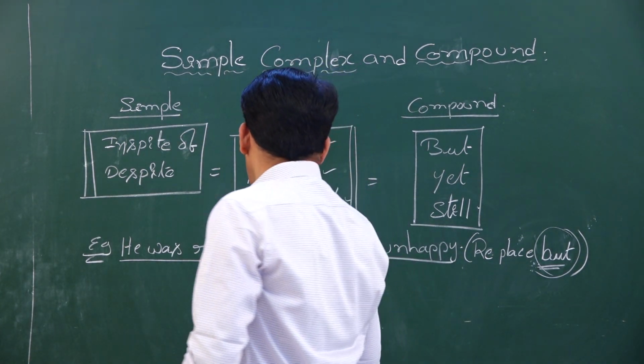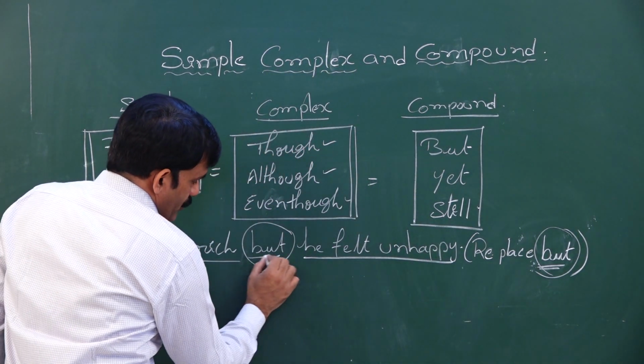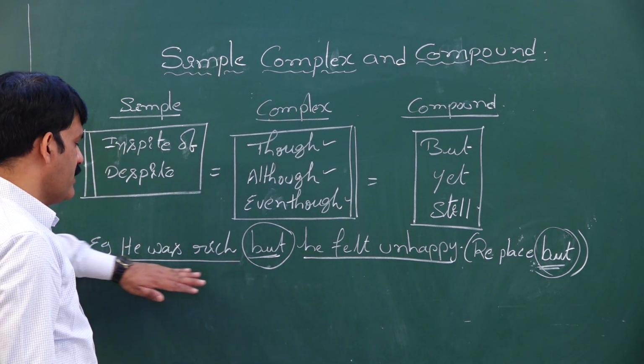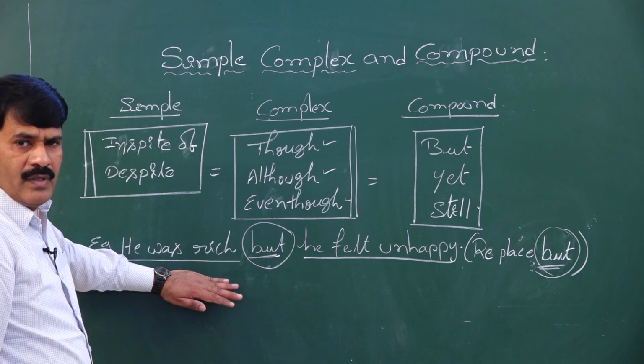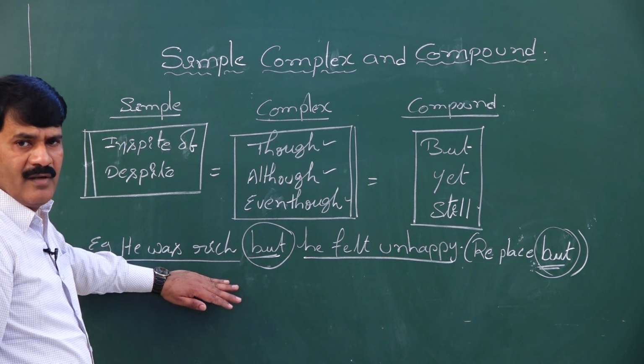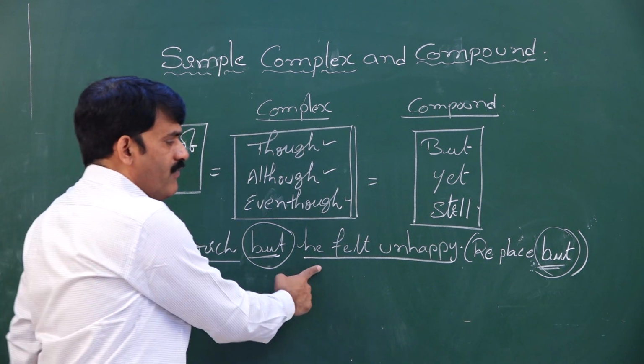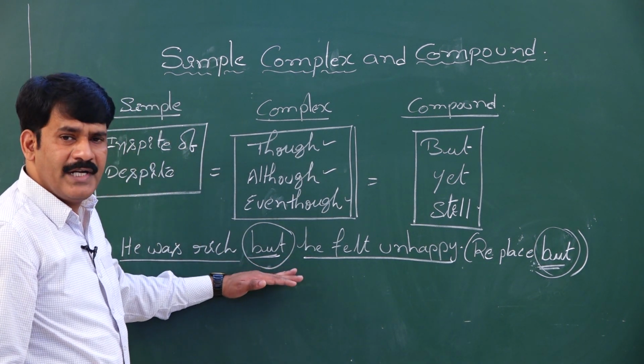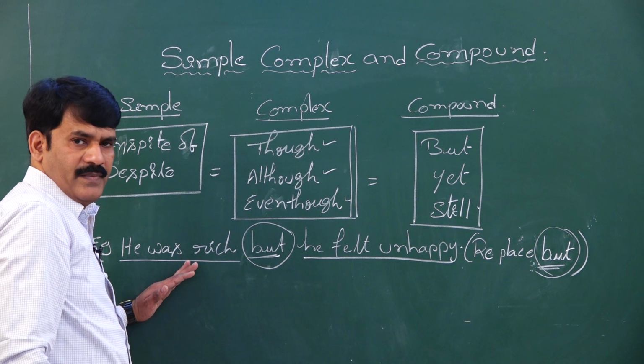Once you understand this is the word but, a contradictory word, take the example: he was rich, then he should be happy, but he felt unhappy. Whenever we use but, it contradicts the previous statement.